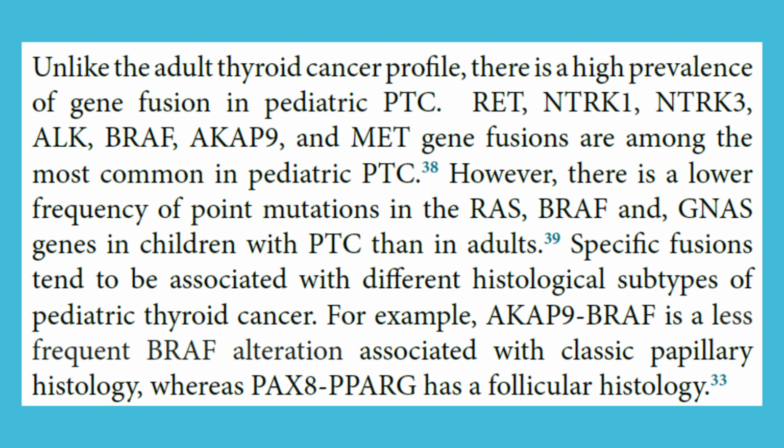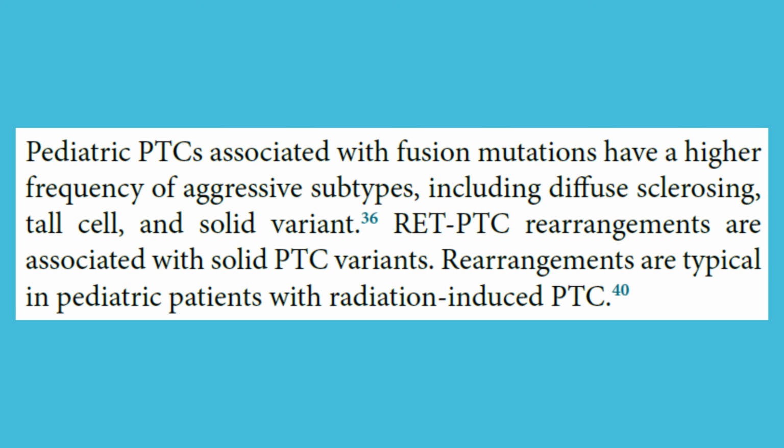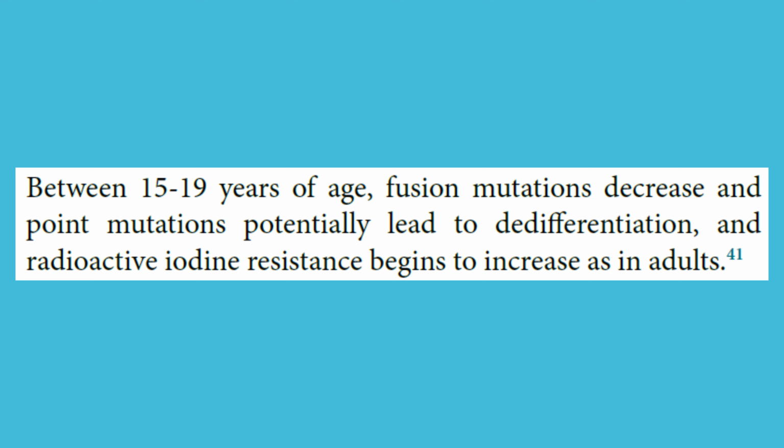For example, AKAP9-BRAF is a less frequent BRAF alteration associated with classic papillary histology, whereas PAX8-PPARG has a follicular histology. Pediatric PTCs associated with fusion mutations have a higher frequency of aggressive subtypes, including diffuse sclerosing, tall cell, and solid variant. RET-PTC rearrangements are associated with solid PTC variants. Rearrangements are typical in pediatric patients with radiation-induced PTC. Between 15 to 19 years of age, fusion mutations decrease and point mutations potentially lead to dedifferentiation, and radioactive iodine resistance begins to increase as in adults.